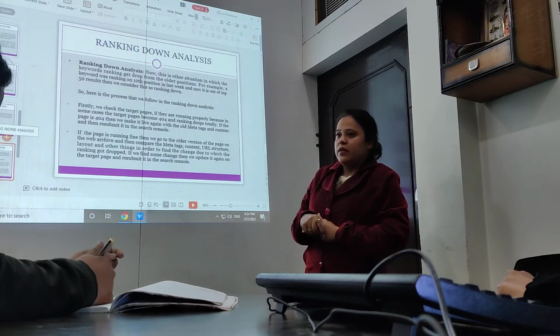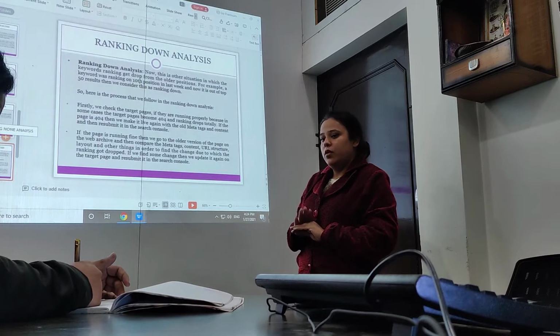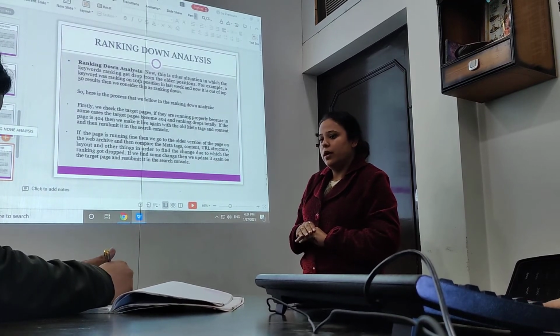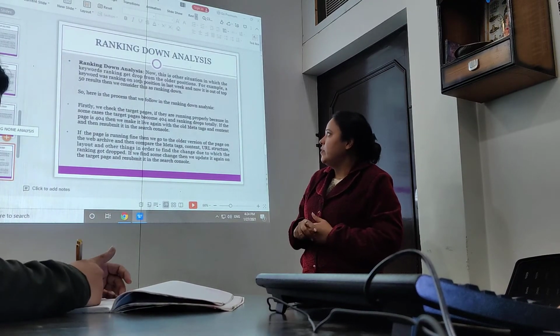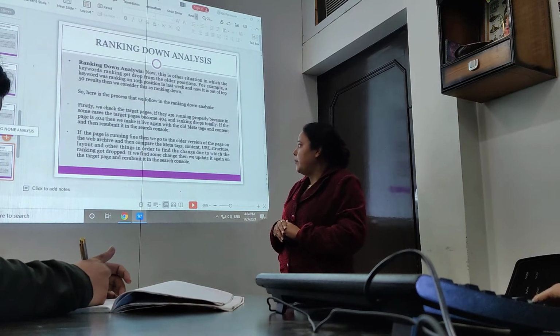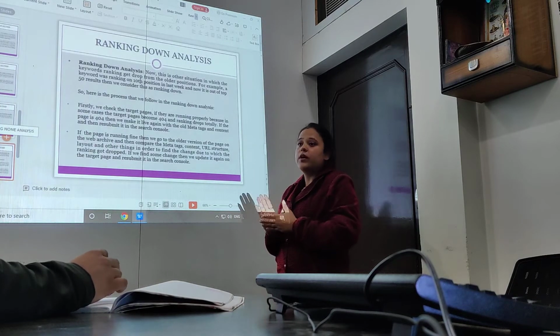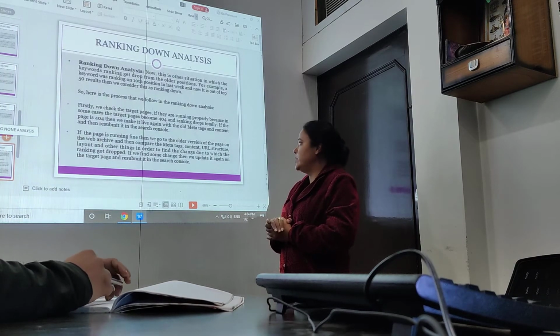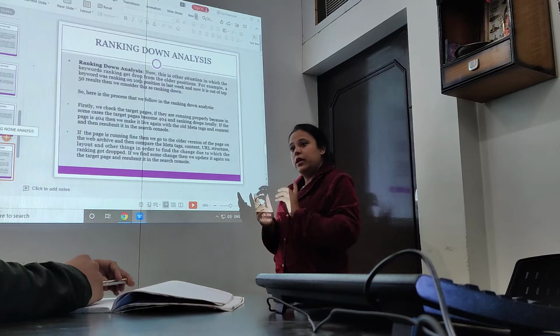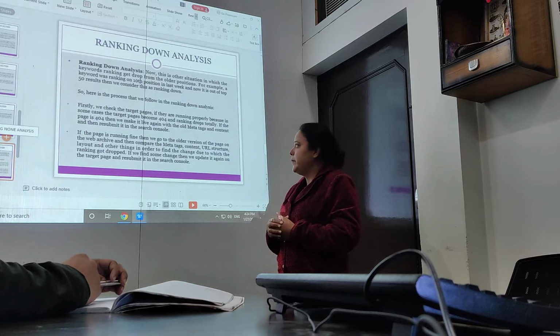The points that we have discussed till now are for improving ranking. Now if your keywords' ranking goes down suddenly, what steps will we follow? First thing that we will check is the current page. If your current page becomes 404, in that situation we will make the page live again with the earlier meta tags and content.